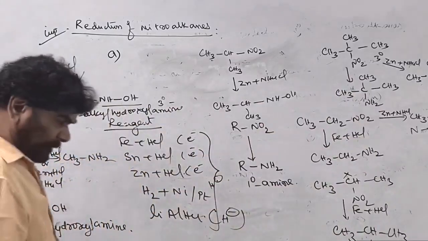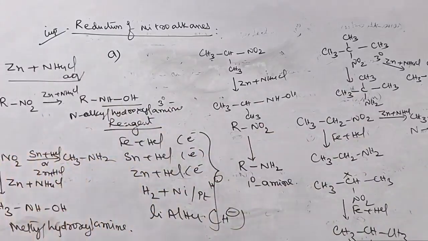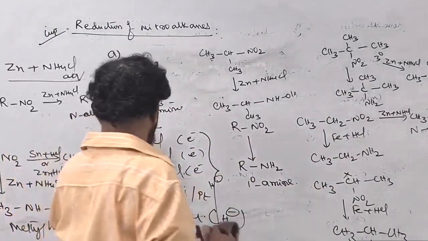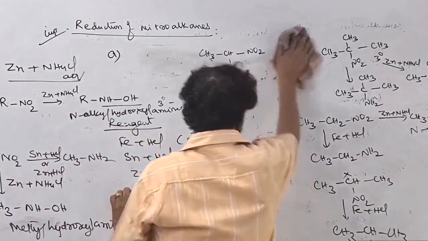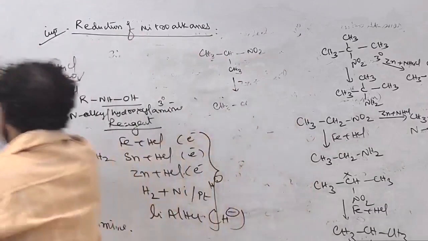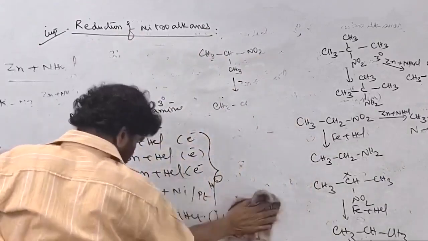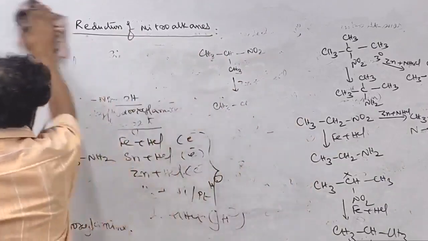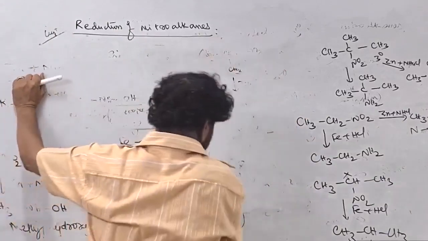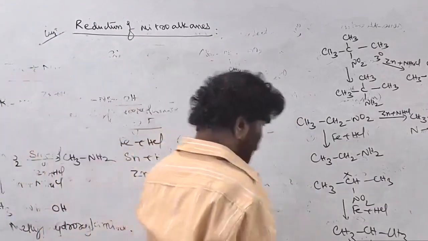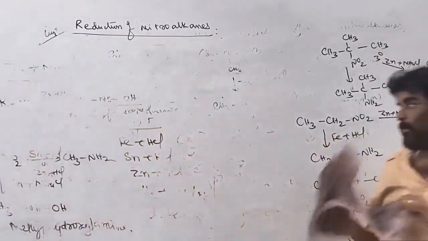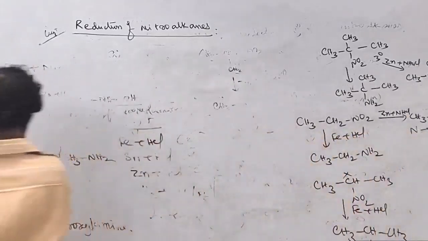You can use lithium aluminum hydride also for the first category to convert into the primary amine. So the reduction part is over. It is mainly used for the preparation of primary amines from nitro compounds.